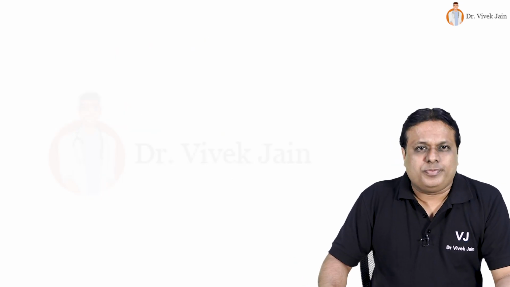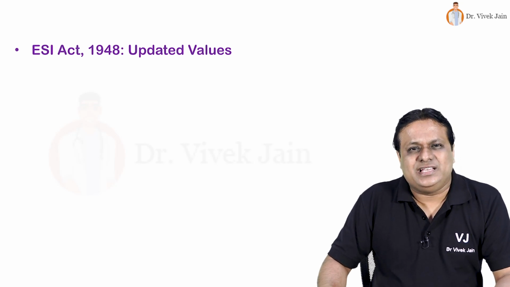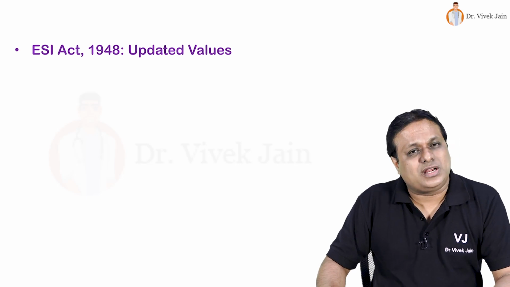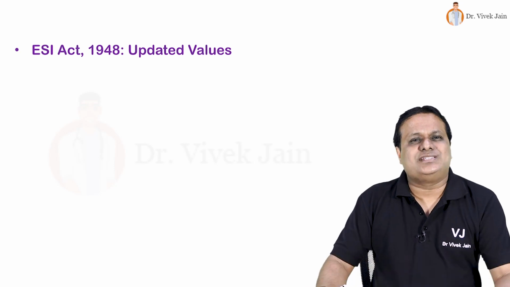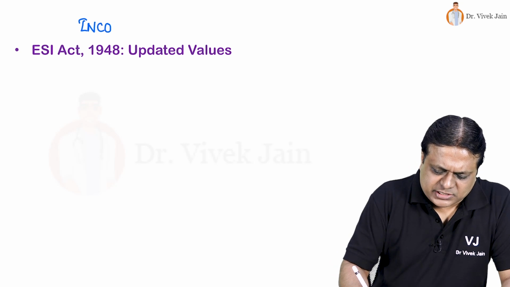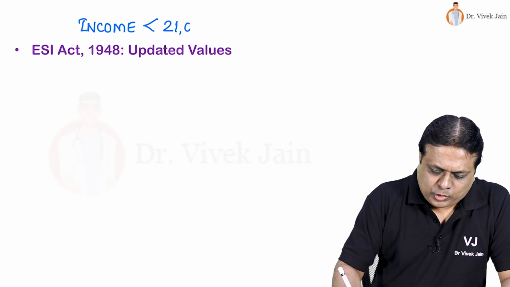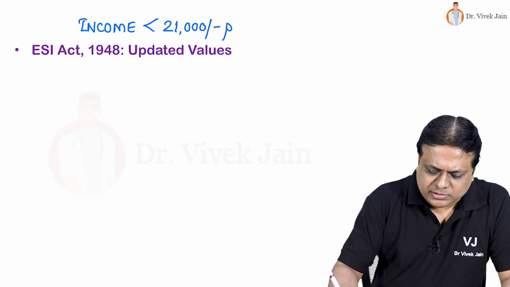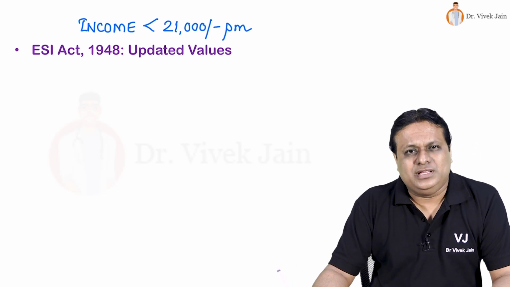When we look at occupational health, there have been some changes in the ESI guidelines, especially the benefits and the contribution. Friends, what is ESI? Employees State Insurance Act 1948. Please remember, who is a beneficiary under this act? Any person who has an income less than 21,000 rupees per month. This cutoff is less than 25,000 per month if this is a person with disability.